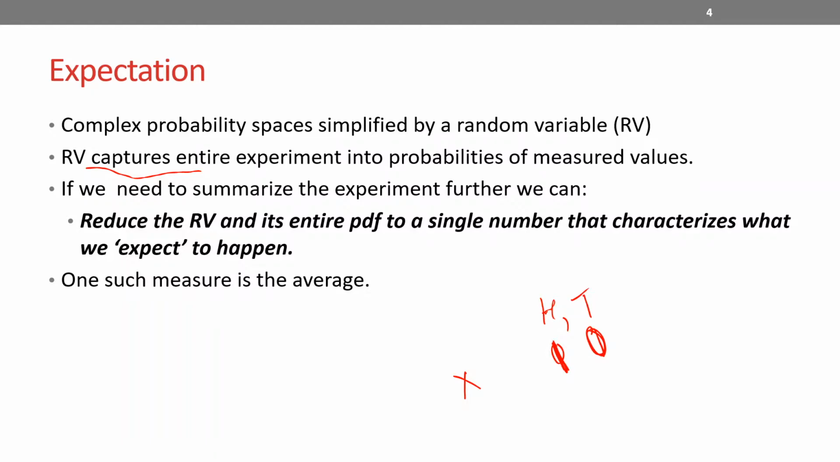For example, one such measure is the average. We've been calculating average all along. One such property is the average of, let's say, the total number of heads when I flip a coin multiple times. So what is the average of getting heads? That reduces my entire experiment to just one number that characterizes what I expect to happen if I flip the coin, let's say, n number of times. So this is the high level idea of expectation, but let's look at it in detail.